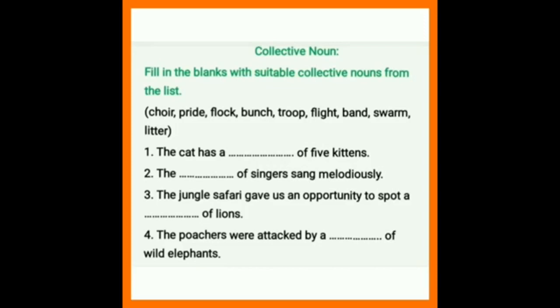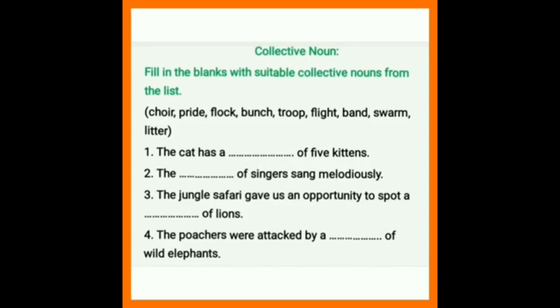So collective nouns are in the bracket. The exercises are given here. We want to fill in the blanks with correct collective nouns. First question, the cat has a dash of 5 kittens. Second, the dash of singers sang melodiously.